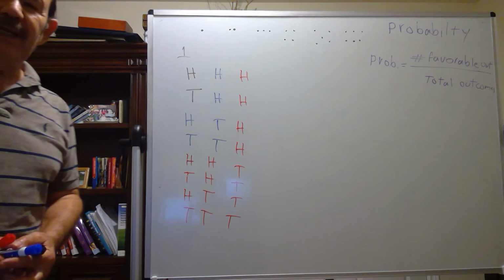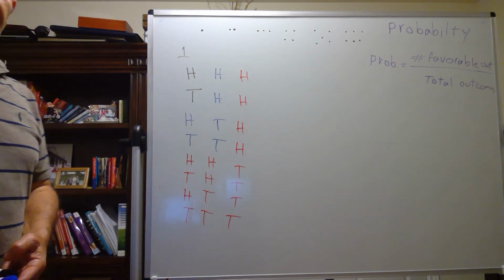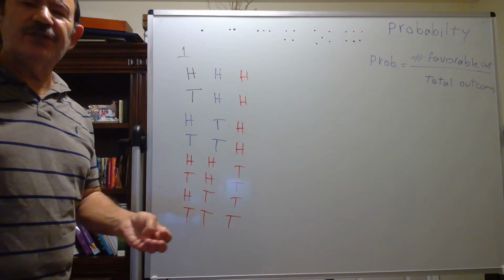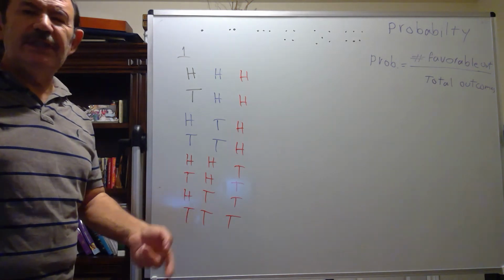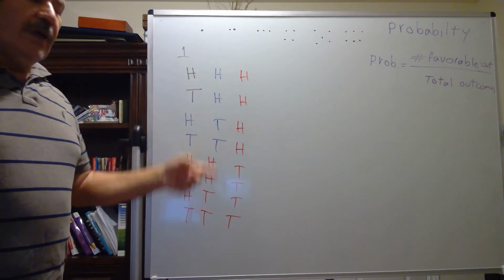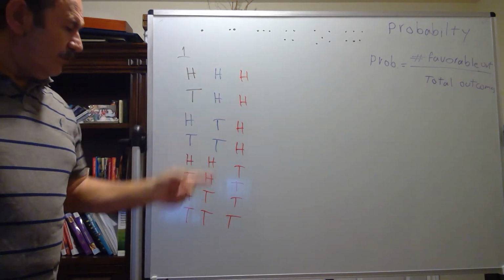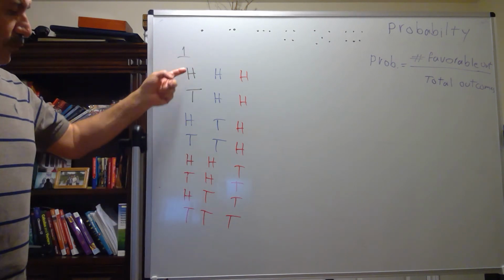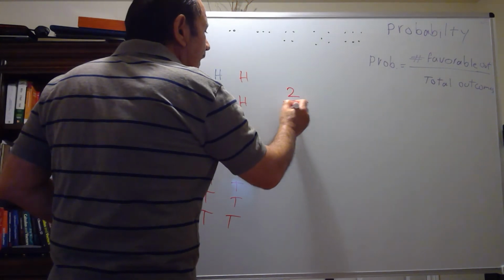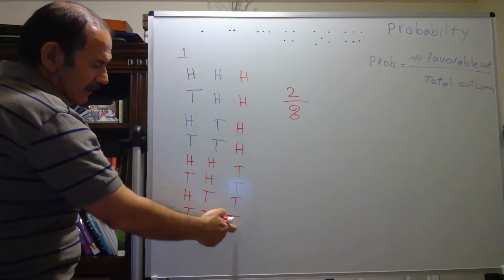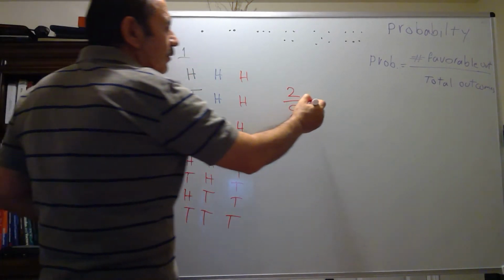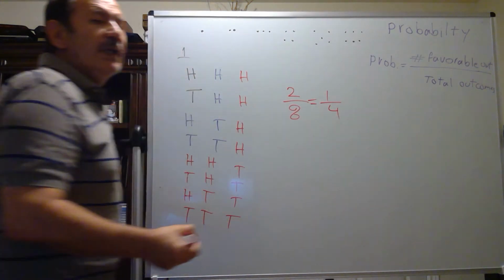What is the possibility that they are all the same? When I'm tossing 3 coins at the same time, or 1 coin 3 times, what is the possibility that all of them are the same? All 3 head or all 3 tail? It is 2 out of 8, because all 3 head or all 3 tail is 2, and the total is 8, or 1 over 4, which is 25%.